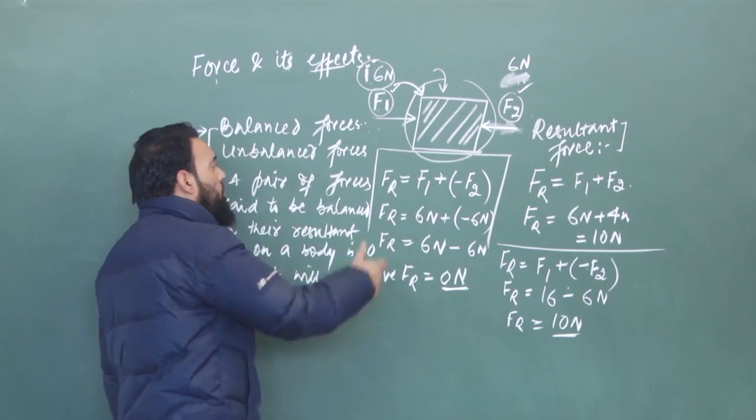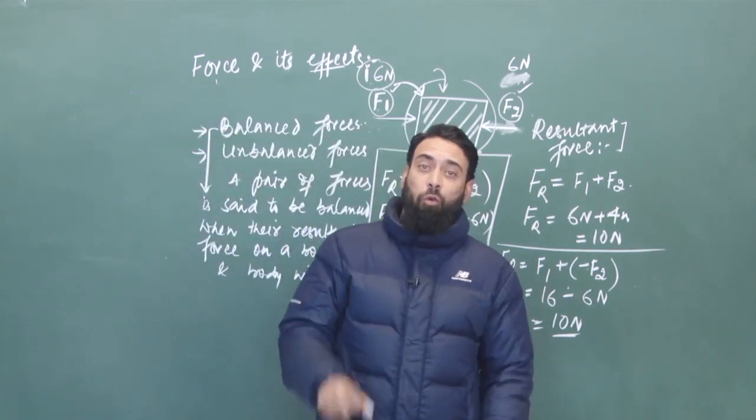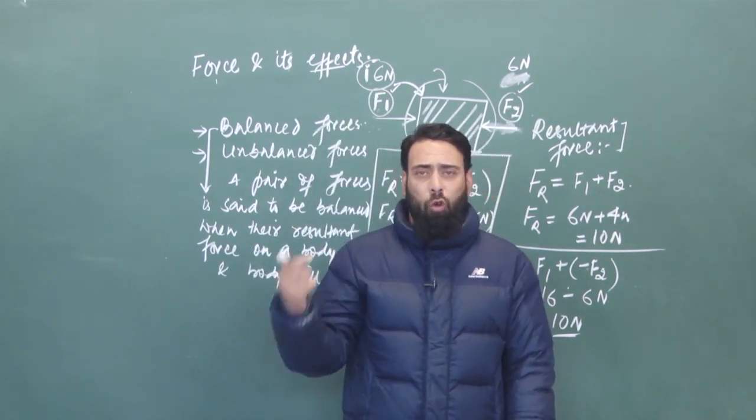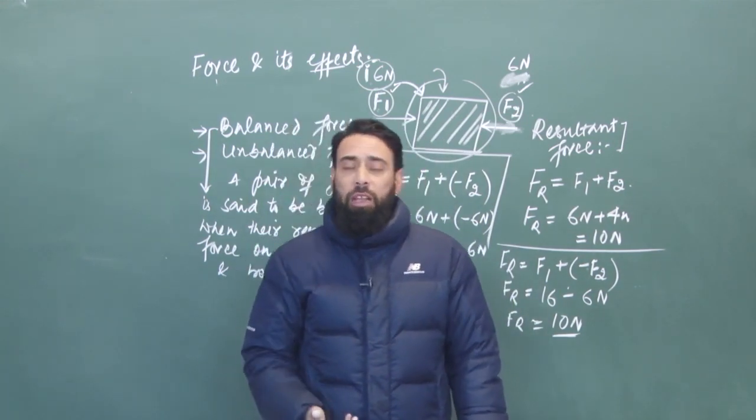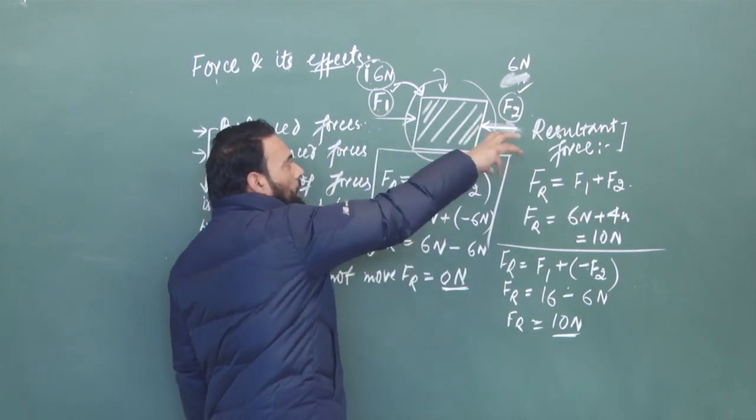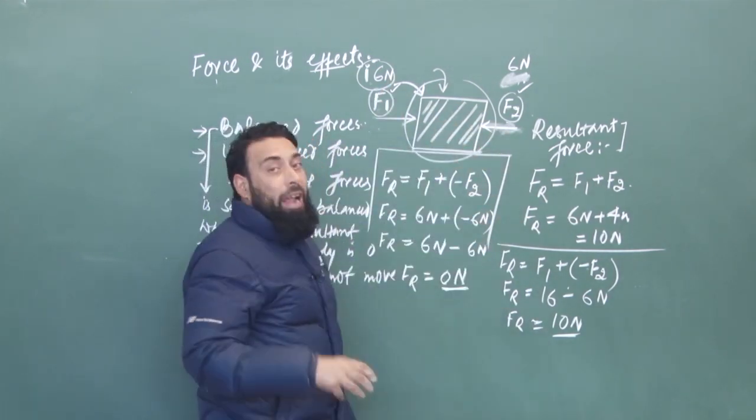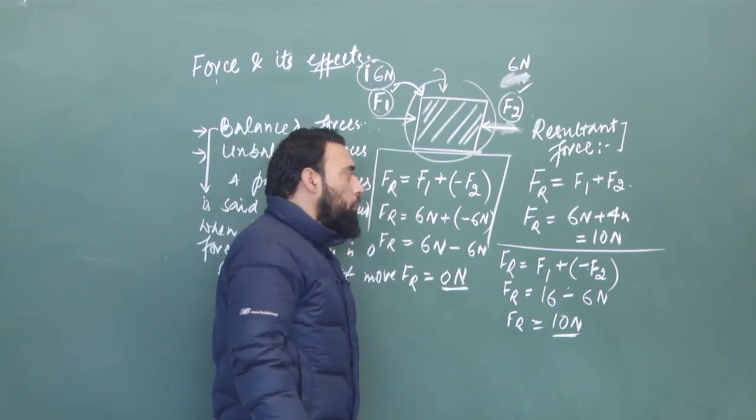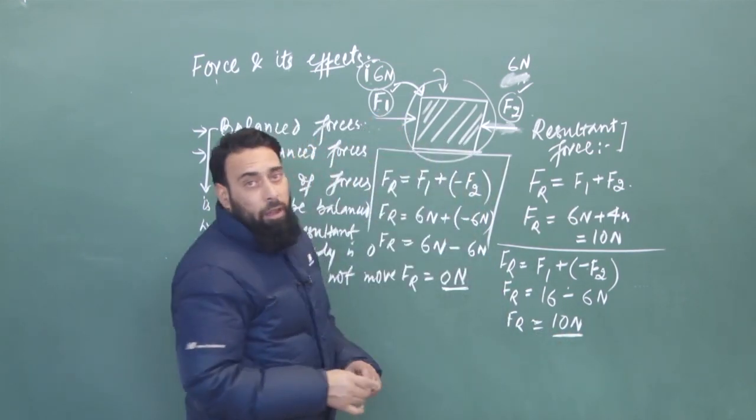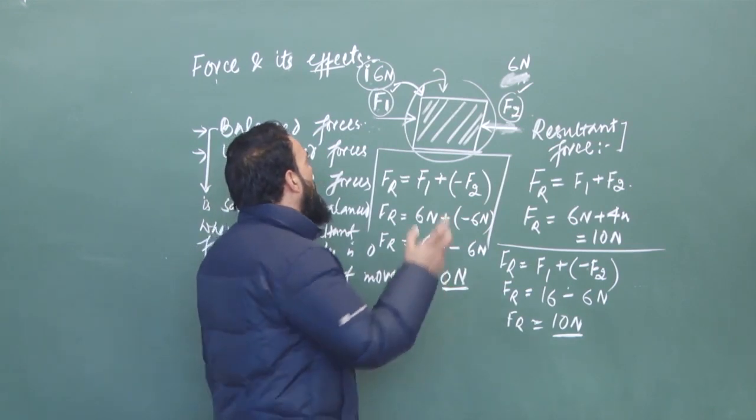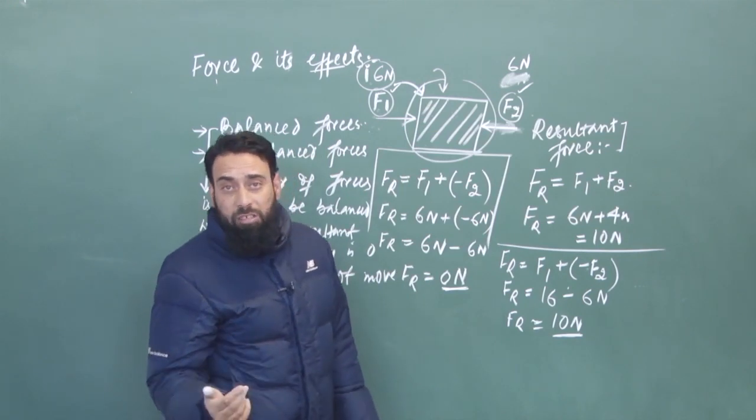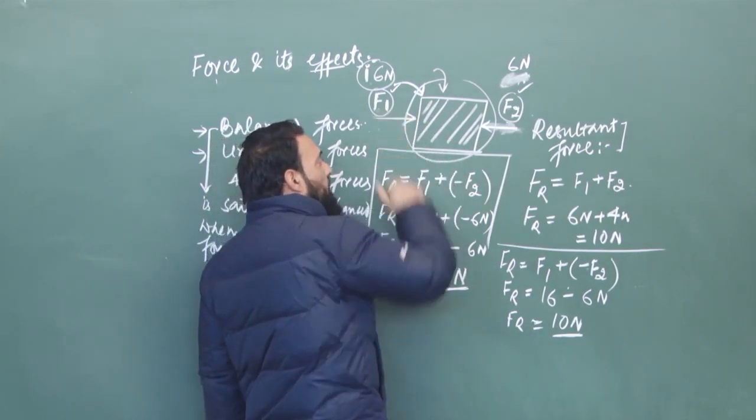So the pair of forces are said to be unbalanced when their resultant force is greater than 0 and the body will move in the direction of greater force. And it is obvious that the body always moves in the direction of a greater force, because the impact on the body is because of that greater force. So here you see that the 10 newton force is basically the F1, which brings that body from rest to motion, because this is the greater force.